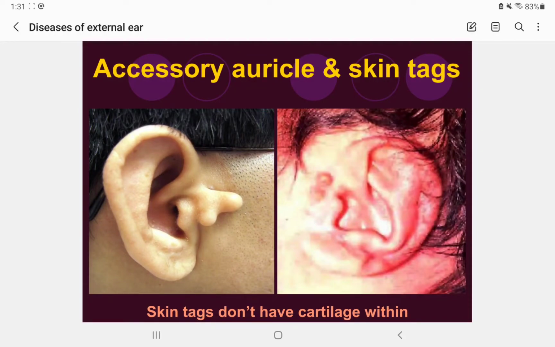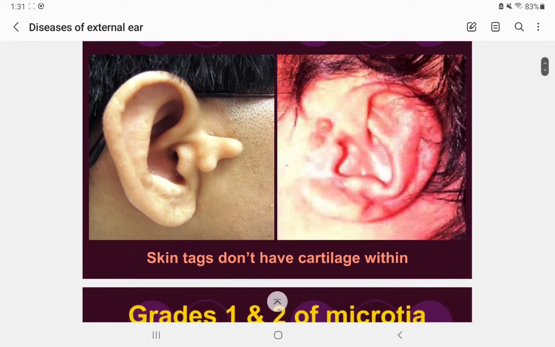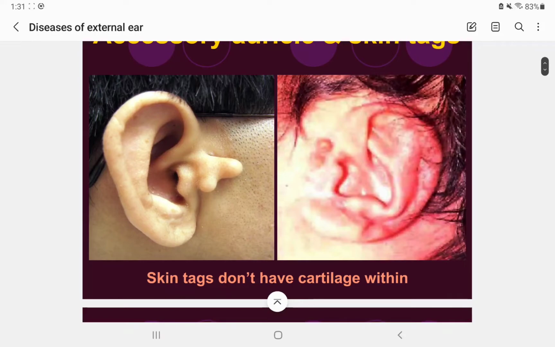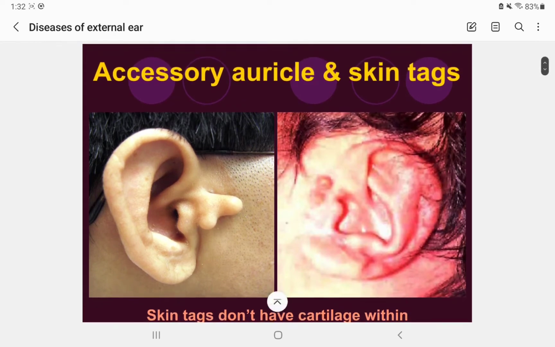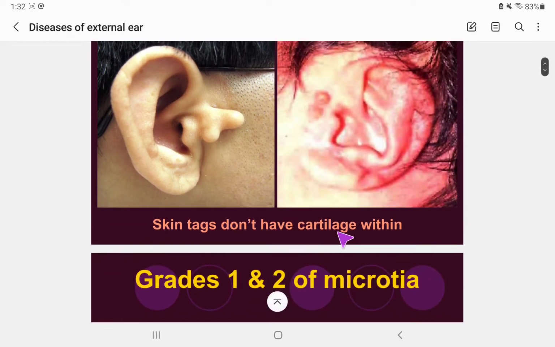So accessory auricle and skin tag. You can see this is very much common. Accessory auricle and skin tag, you can find it on your relatives or someone, any child can have it. Whenever you see a tag like this, this is a skin tag or accessory auricle. Here also you can see the skin tag, auricle. Skin tags don't have cartilage within.